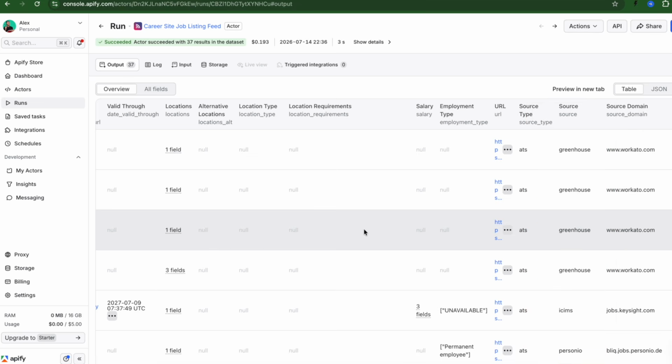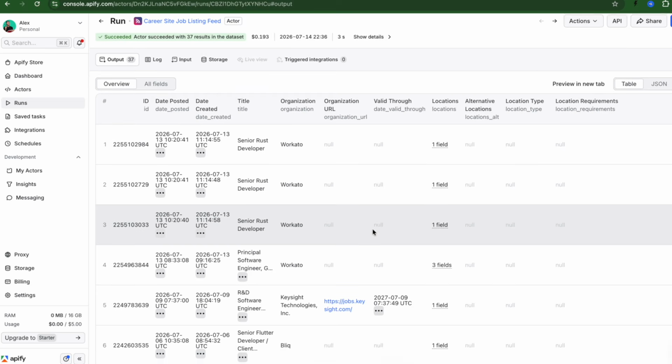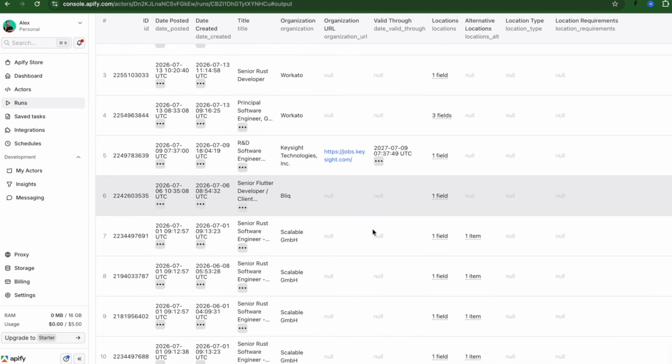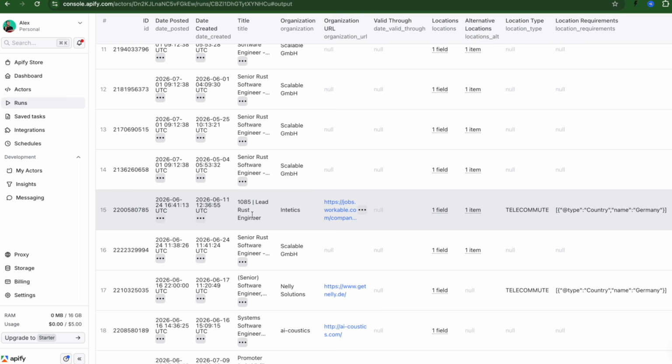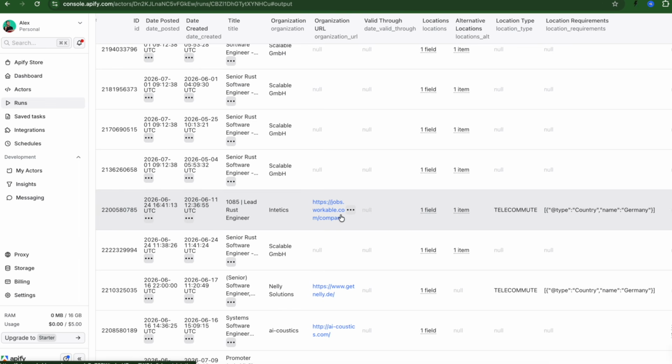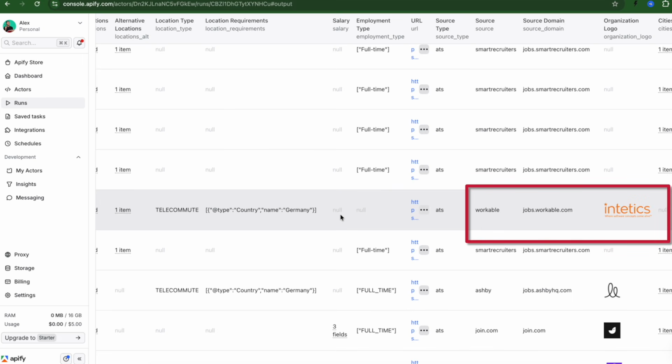Now, another tricky part, you need to find out the Open API URL. For the demonstration, we will not use well-known systems like SmartRecruiters or Greenhouse. You will easily find necessary information on the internet. Let's pick up something tricky. We take the company Intetics, it uses Workable, and it says that the source domain is jobs.workable.com.